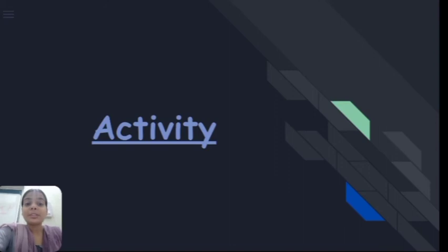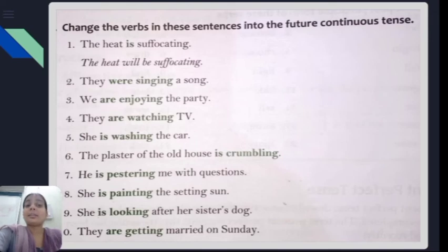Now students, it's time for an activity to check how much you have understood about the future continuous tense. So let's see. Here are some sentences where you have to change the verb into future continuous tense. The first one is already done for you. The second one is: they were singing a song. We are enjoying the party.